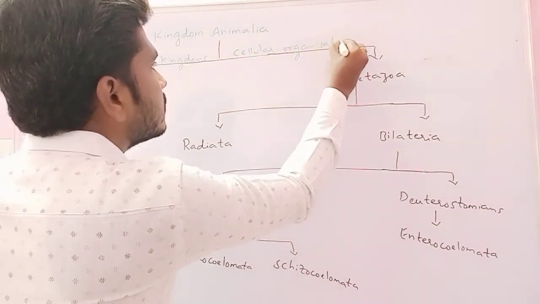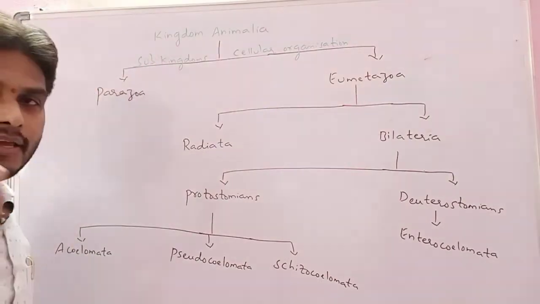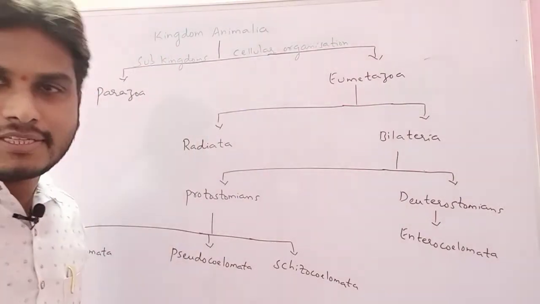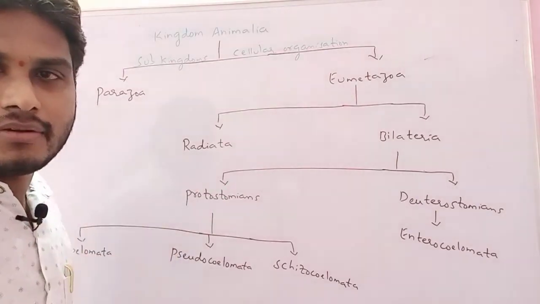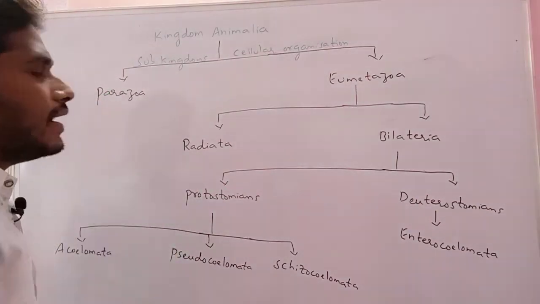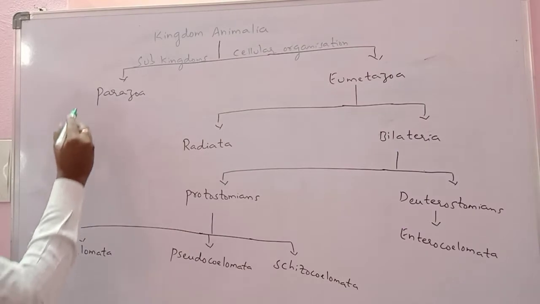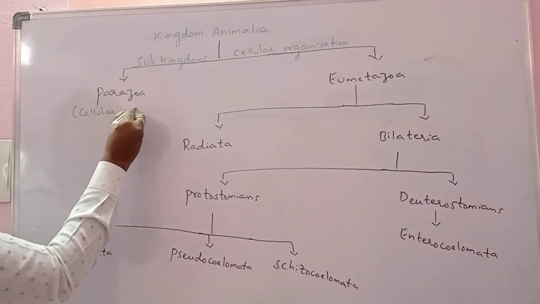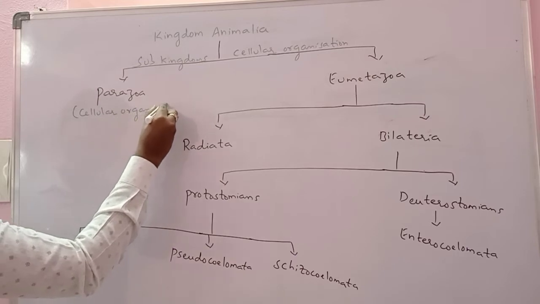That means based on the presence of the cells. Always remember this: Parazoa and Eumetazoa both are multicellular, but Parazoans always consist of a cellular level of organization.